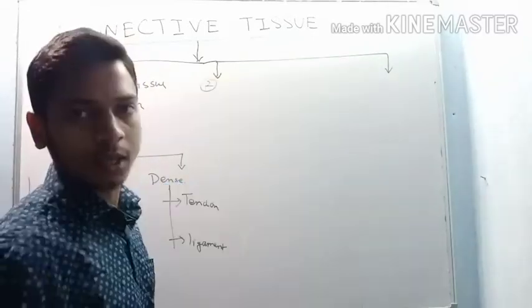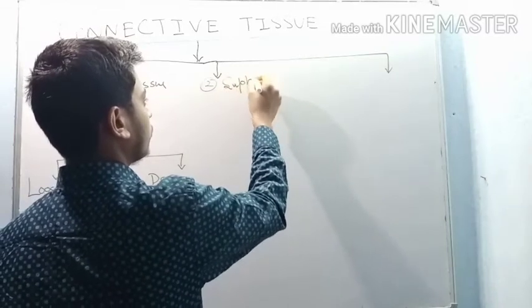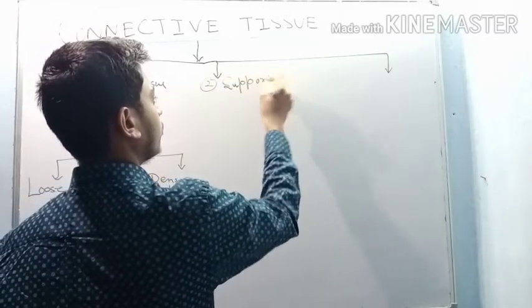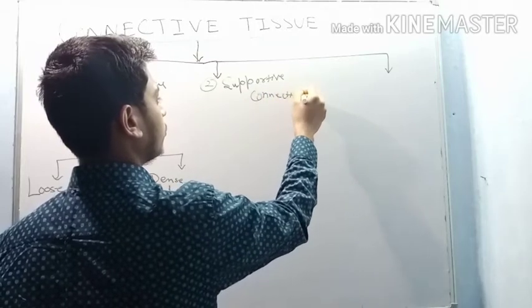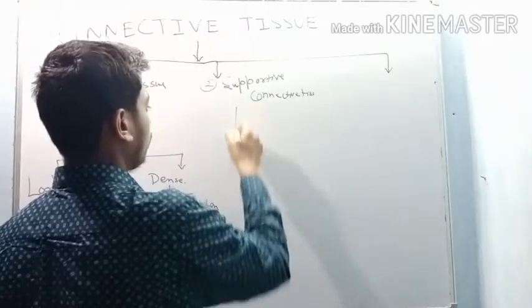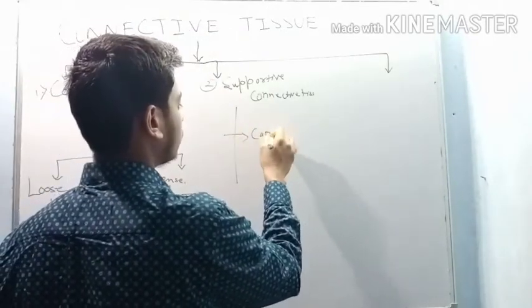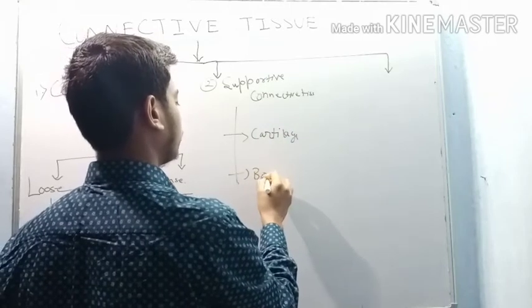Now coming to the second one. Second is supportive connective tissue. This is also in two forms, that is cartilage and bones.